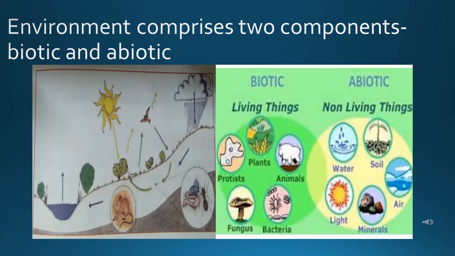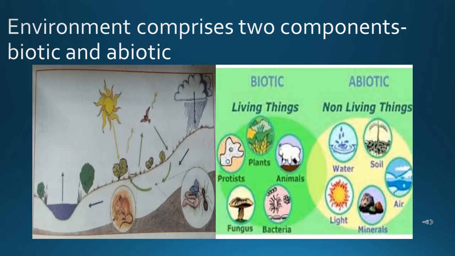Students, the environment comprises two components, biotic and abiotic components. All living beings such as plants, animals, microorganisms and human beings are the biotic components of the environment.